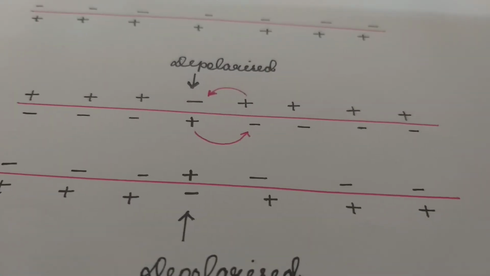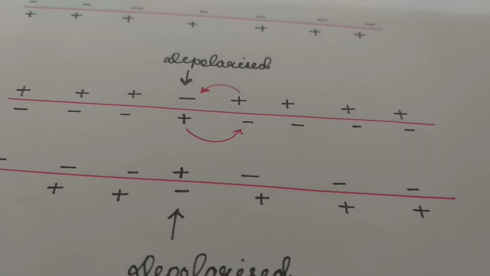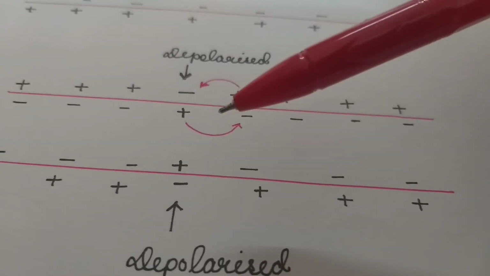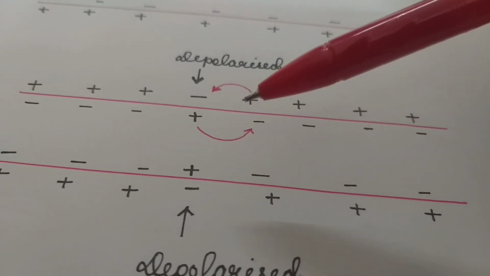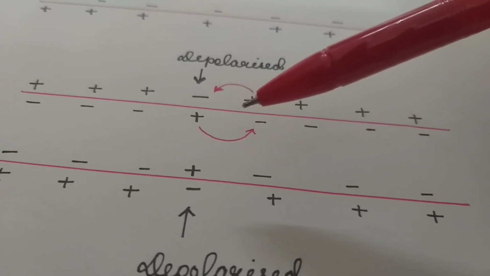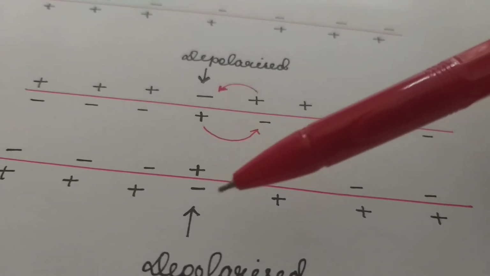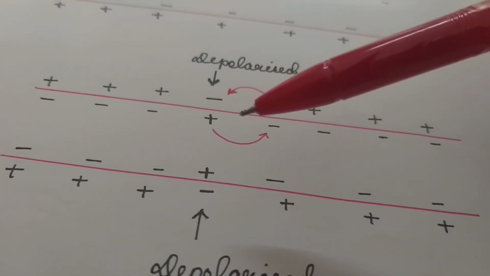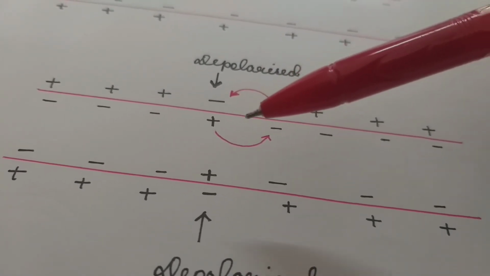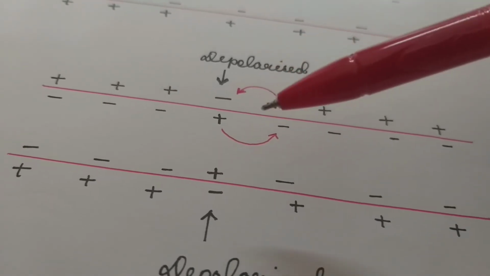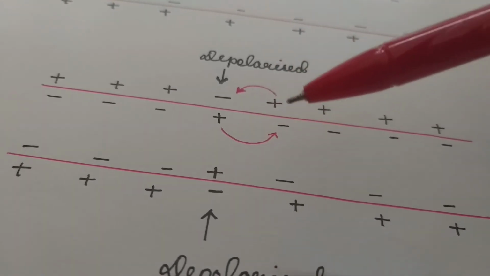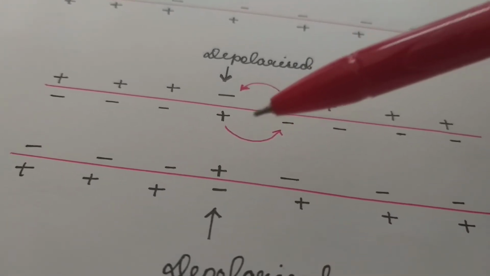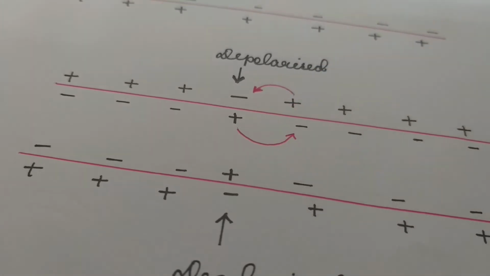So an impulse is generated at the point of stimulation.